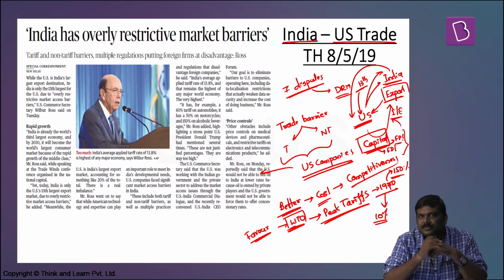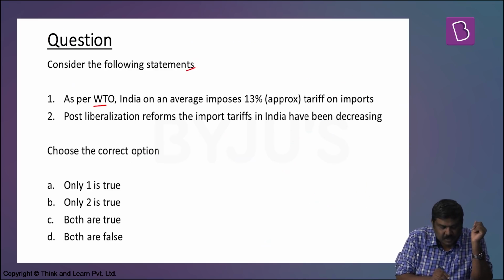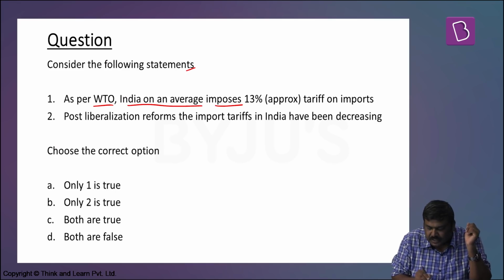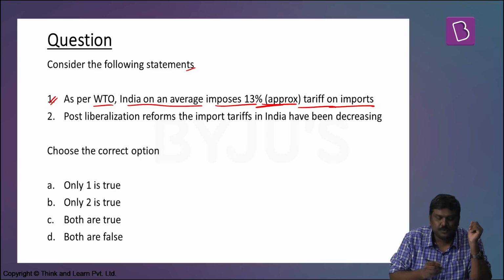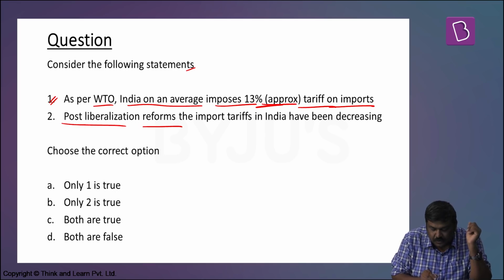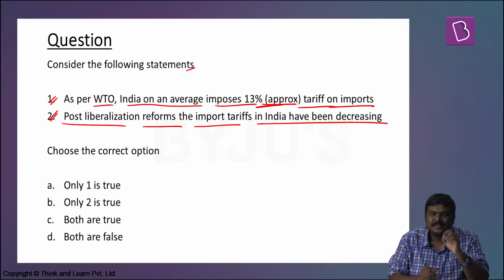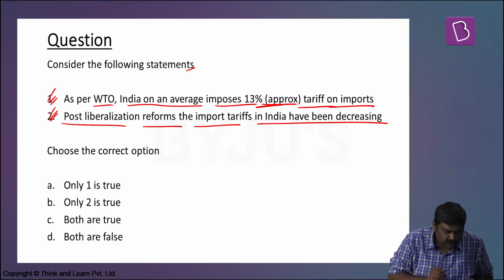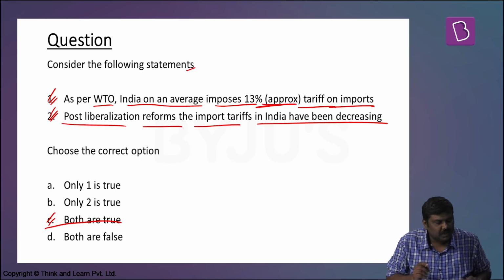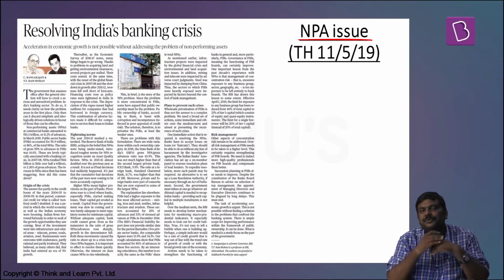Now based on this, let's look at a question. Consider the following statements. 1. As per WTO, India on an average imposes 13% approximately tariffs on imports. Yes, it's true. 2. Post-liberalization reforms, the import tariffs in India have been decreasing. Generally, yes, it has been decreasing in case of India. Both the statements 1 and 2 are correct. Right option will be option C. Both are true. The next article is related to the concept of NPA issue.